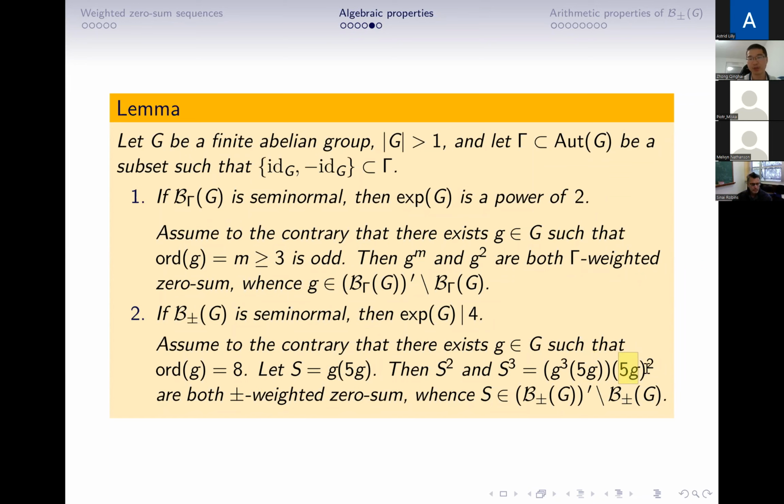And 5g to the power 2 is still a plus-minus weighted zero-sum sequence. So S to the power 2 and S to the power 3 are all plus-minus weighted zero-sum sequences. So S is in the semi-normality of B sub plus-minus G, but S here is g and 5g. This is not a plus-minus weighted zero-sum sequence. We get a contradiction.